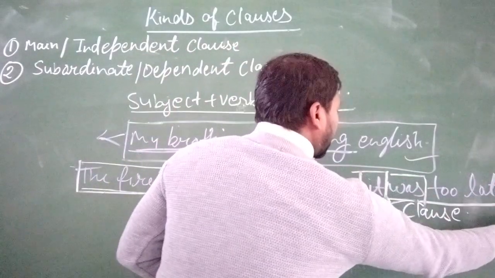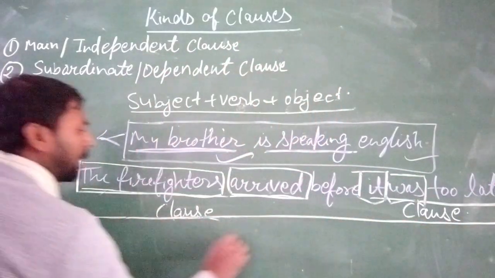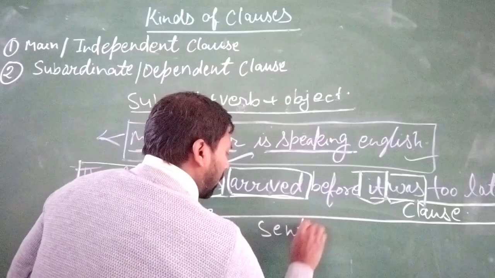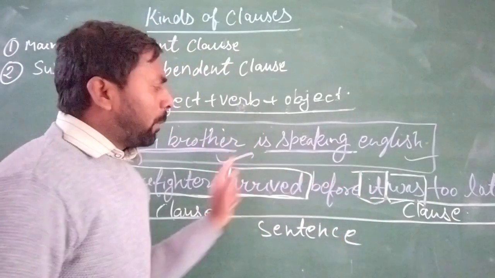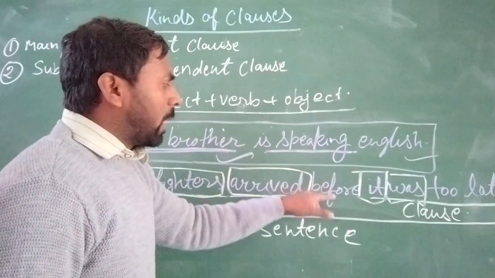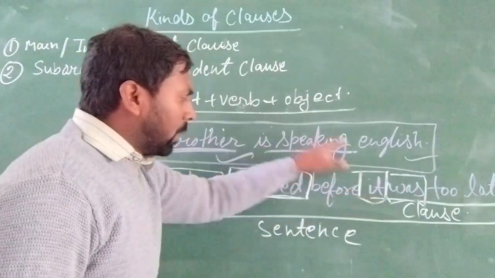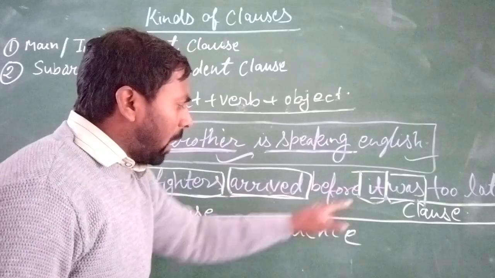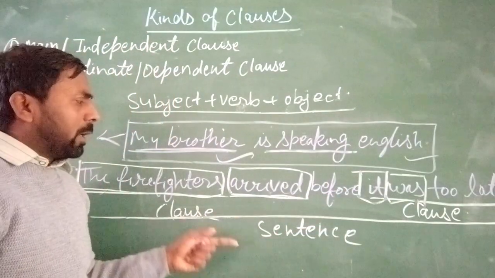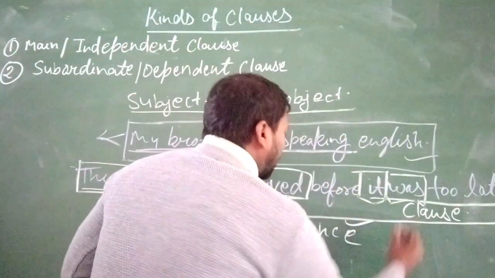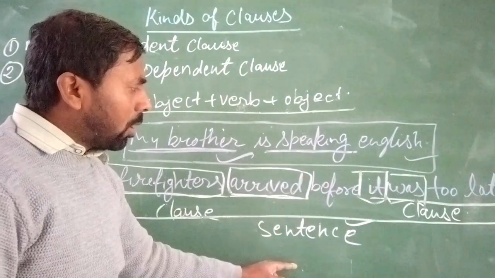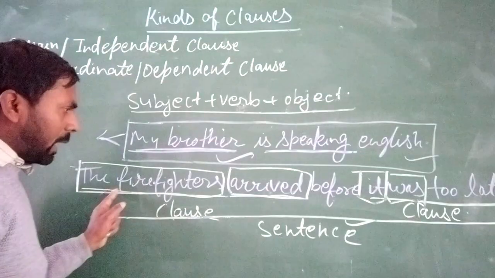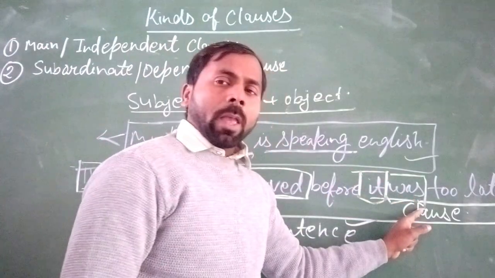Take the total sentence. Both parts are joined by the word 'before', and these total parts form a sentence. So we say that it is a sentence, and the sentence has clauses. You can see the first clause here and the second clause here.